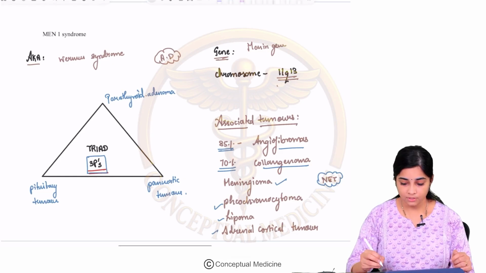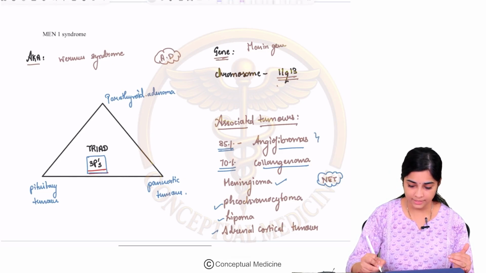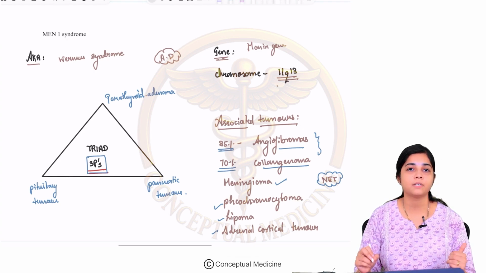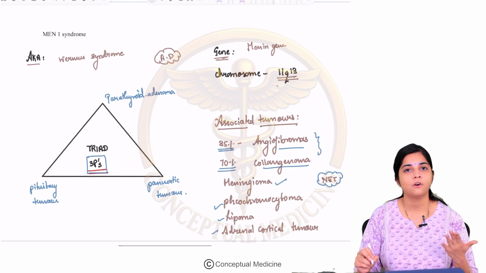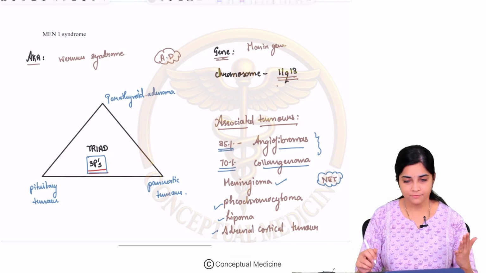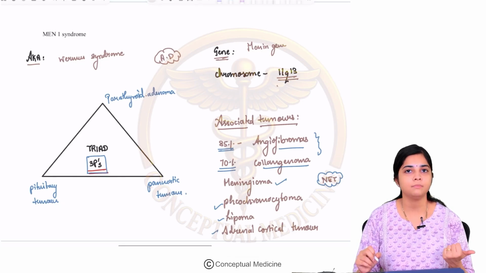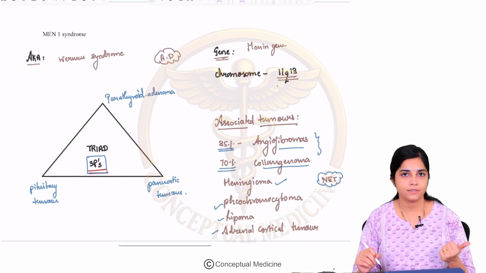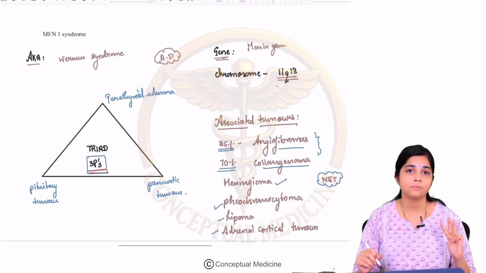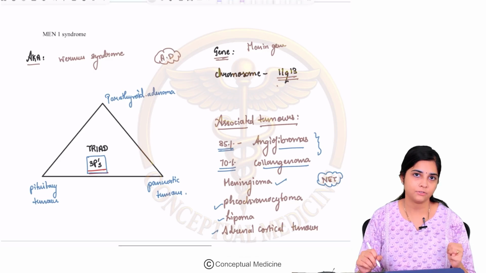Angiofibromas and collagenomas are skin manifestations found in the skin or face of many individuals with Men syndrome. But if they ask you about the 3 major tumors found in Men 1, it is pituitary, parathyroid and pancreatic tumors.